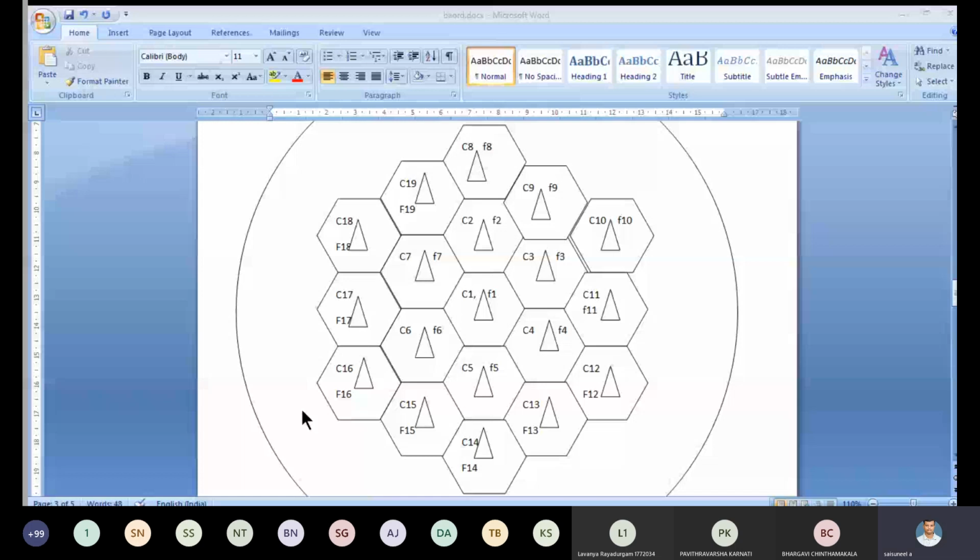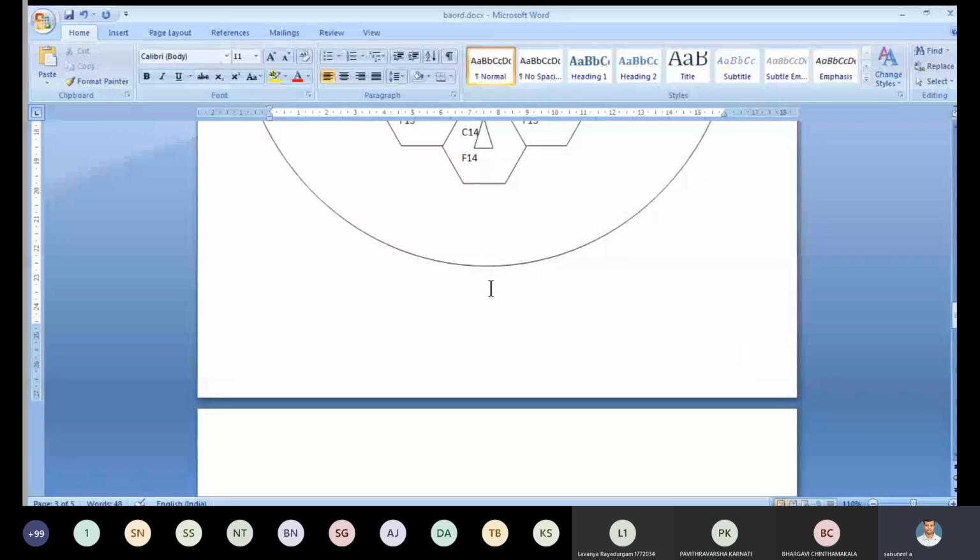You see this one, how many frequencies do you have to generate for this? F1 to F19. Suppose F1 is 100 megahertz. F2 is equal to 200 megahertz, and so on. F19 is working with 1900 megahertz.